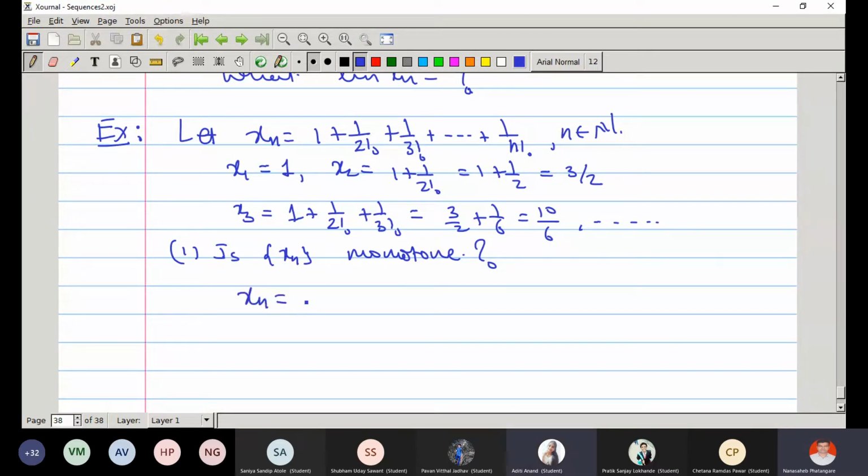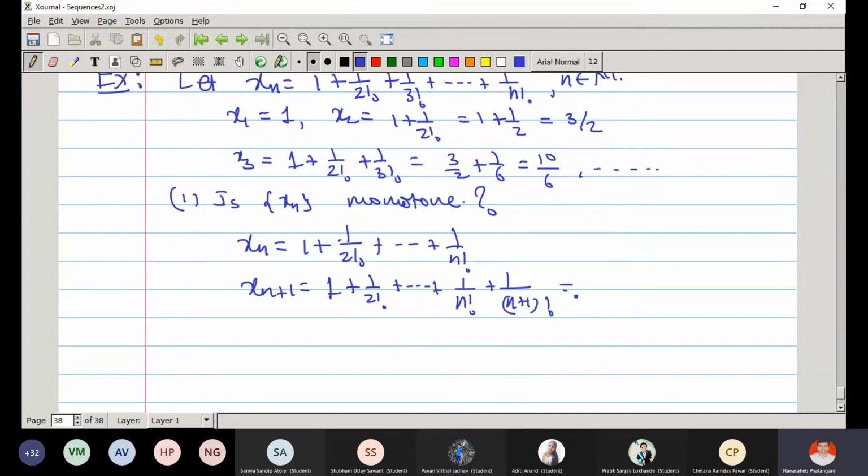So just compare xn and xn plus 1. This is xn. The next term is xn plus 1. And what is the next term? 1 plus 1 by 2 factorial plus 1 by 3 factorial, and what is the last number? 1 by n plus 1 factorial, and second last is 1 by n factorial.